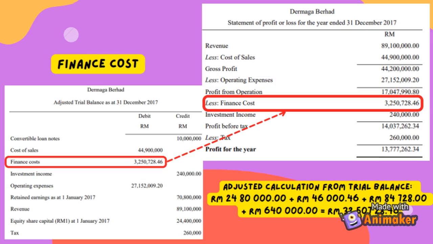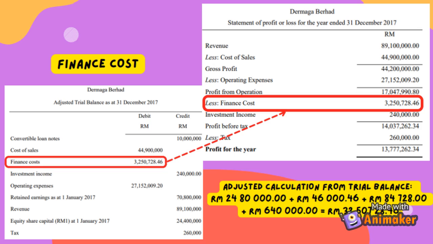For the finance cost, the original amount from the trial balance is 24,080,000. As we have done some adjustment to the requirement involved, we need to add with the 46,046 and RM84,728 and RM640,000. So the total for the new finance cost in the adjusted trial balance will be RM32,050,728.46, and this amount will be transferred to the statement.